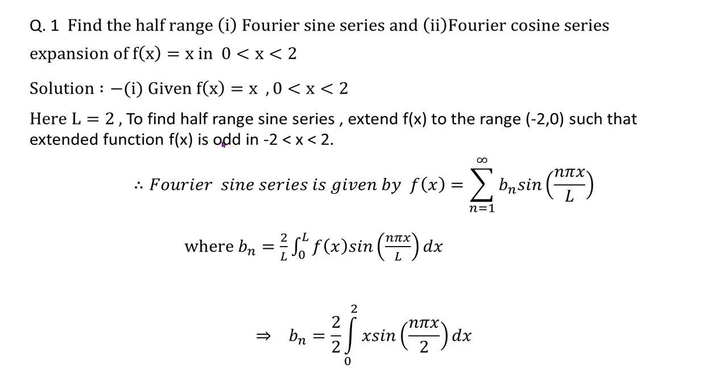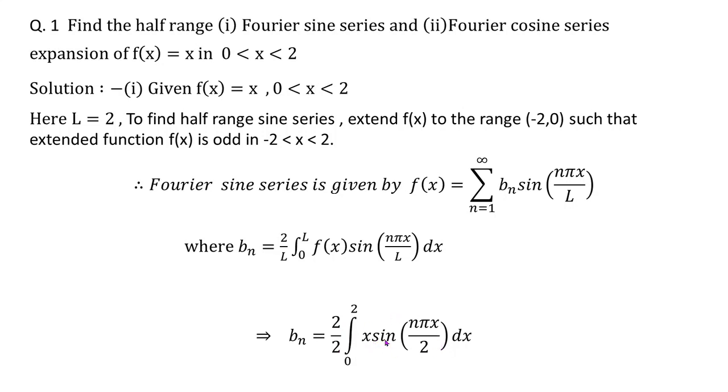Now note that here one should not check whether a function is even or odd, right? As per the requirement of the problem, you will have to assume the function as odd if we wish to get Fourier sine series and function as even if we want a Fourier cosine series. Function should not be checked for even and odd. Okay, so therefore the Fourier sine series is given by f of x is equal to summation bn sin n pi x by L, where we shall find out what is bn, that is 2 by L integral 0 to L f of x sin n pi x by L. On substituting the value of L as 2 over here, now the question is how to evaluate this integral.